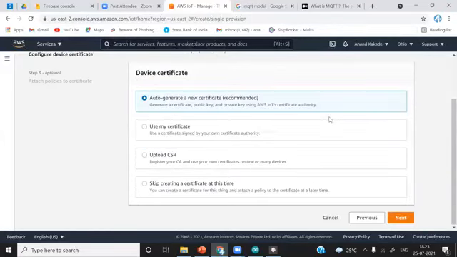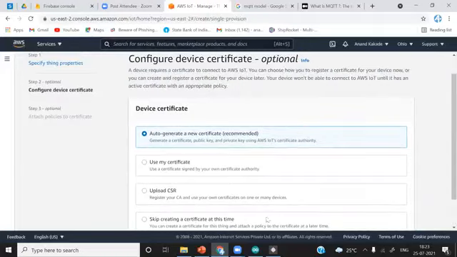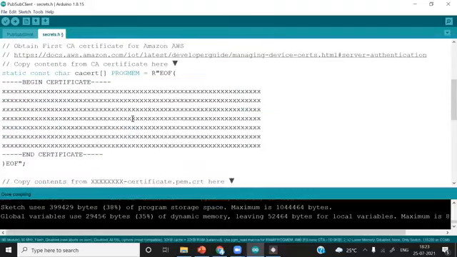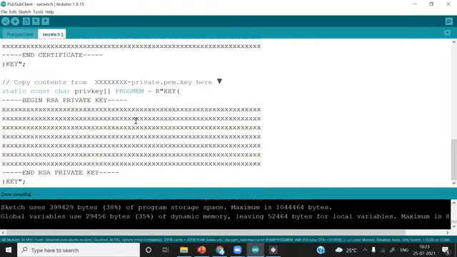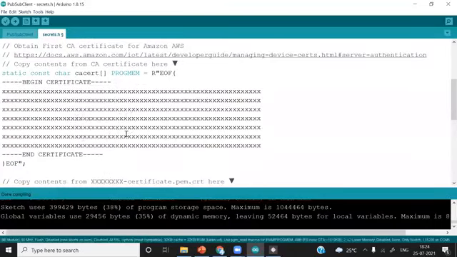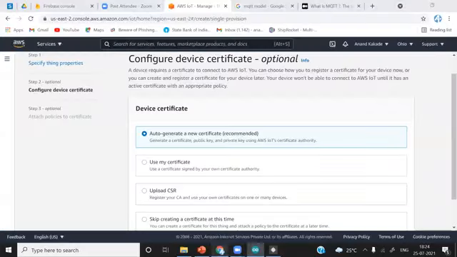After that, very important part. All the credentials we saw here, you can see the thing name and these three certificates. Okay, the private key, the client certificate, and the CA certificate. These credentials, you'll find here. Okay, auto-generate a new certificate, recommended.